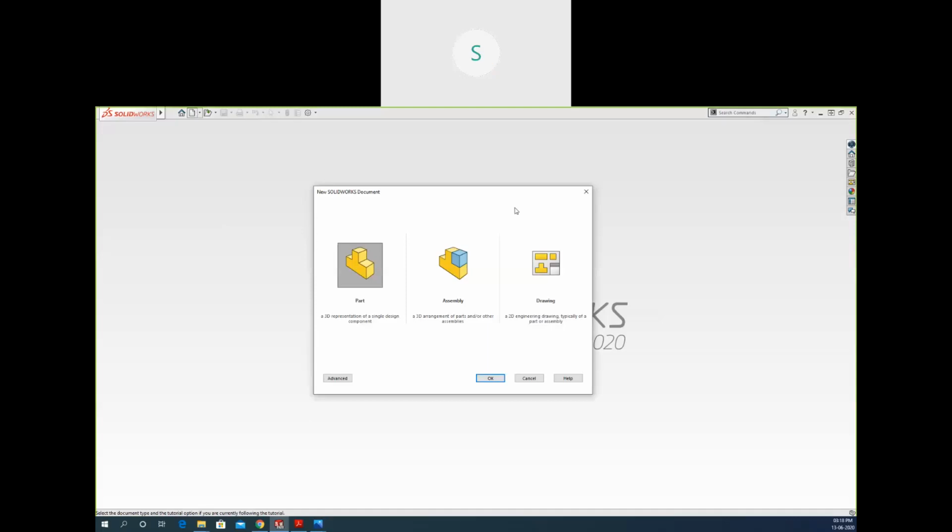If you want to create some part with the help of surface, sheet metal, or weldment, everything will be available in the part modeling. If you want to assemble that part, create a motion study, or animate that part, then we will have to go to the assembly. So we are going to start with the part file. Press OK to open a new file.